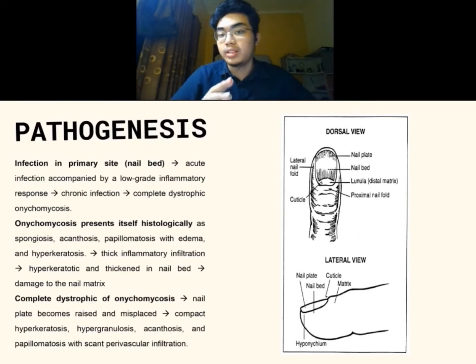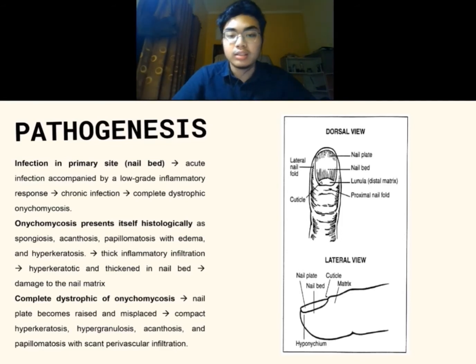NDO also presents histologically as spongiosis, acanthosis, papillomatosis with edema, and hyperkeratosis. This is accompanied by a thick inflammatory infiltration, which results in hyperkeratotic and thickened nail bed and damage to the matrix. Complete dystrophic onychomycosis found in NDO also causes the nail plate to become raised and misplaced, thus resulting in compact hyperkeratosis, hypergranulosis, acanthosis, and papillomatosis with scant perivascular infiltration. This also results in a change of the anatomy of the nail, such as in the picture on the slide.